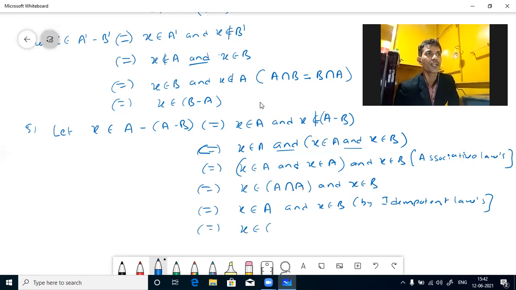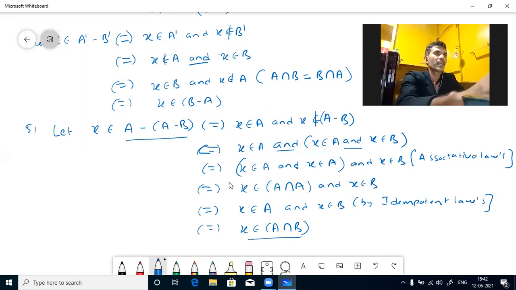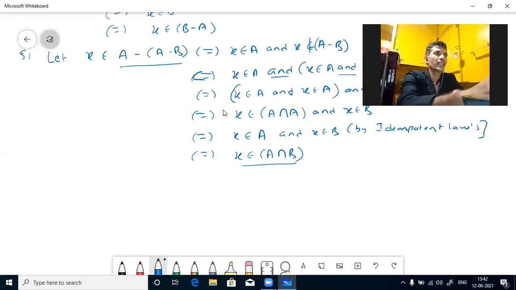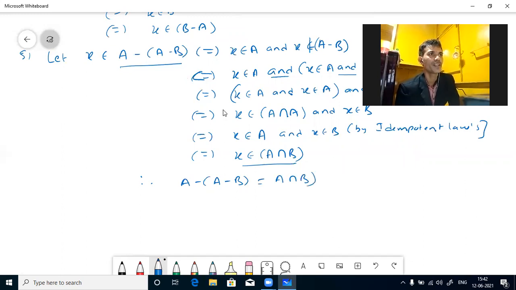By definition, X belongs to A intersection B. So we have taken an element in A minus B and proved that it is there in A intersection B. Therefore, what can we conclude? A minus B is equal to A intersection B.